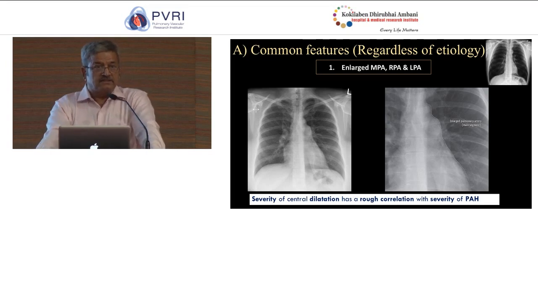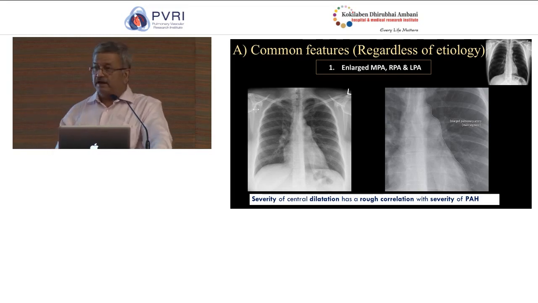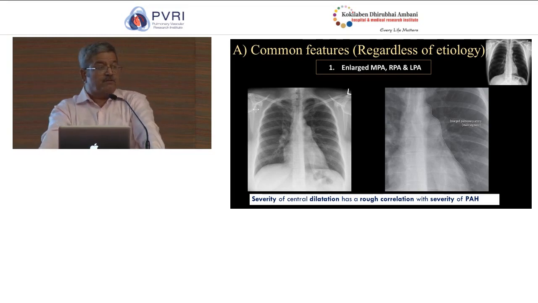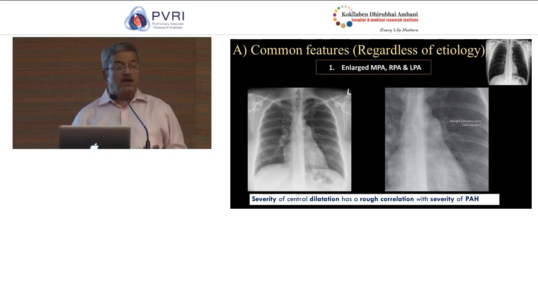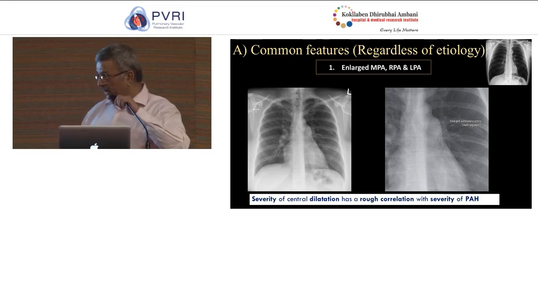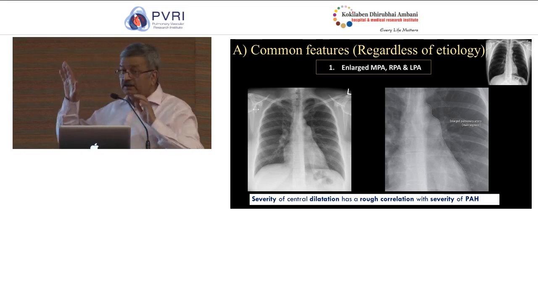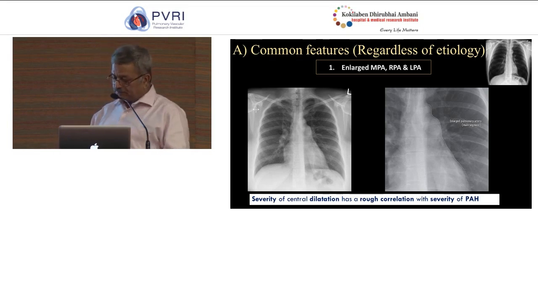Good old days in the 60s and 70s, when we used to use chest radiograph as the sole arbiter of the pulmonary vascularity, we used to grade the severity of pulmonary hypertension depending upon the prominence of the pulmonary artery conus. Actually, this is a misnomer because there is no correlation between the severity of pulmonary hypertension and the radiographic abnormality of pulmonary conus in a given chest radiograph. Nonetheless, it does represent that the pulmonary artery pressures are abnormal.